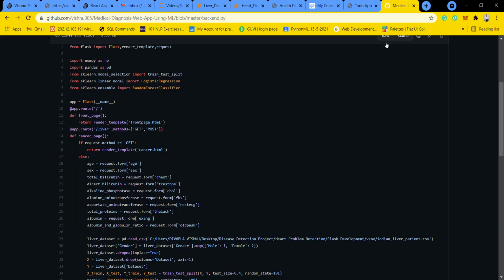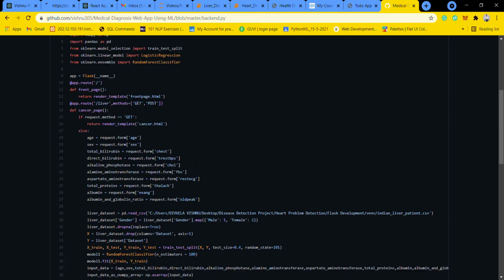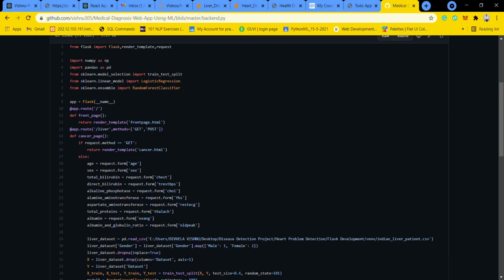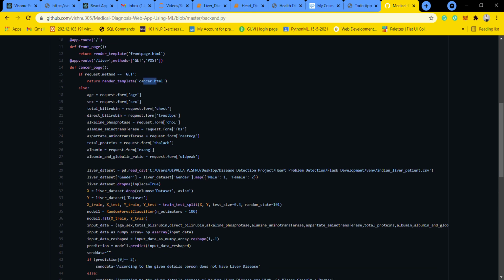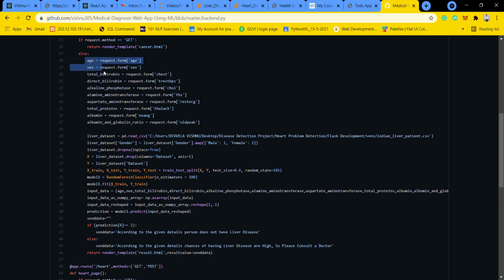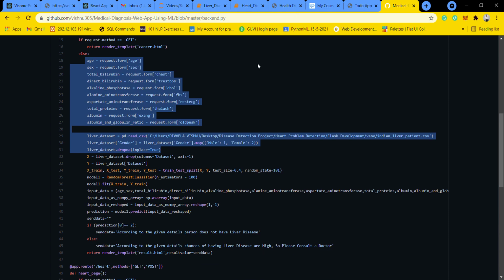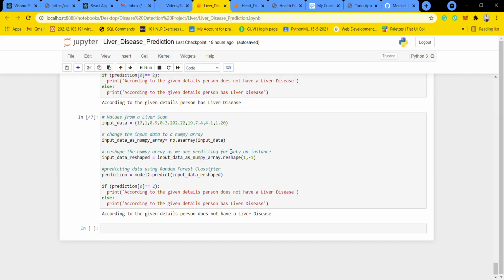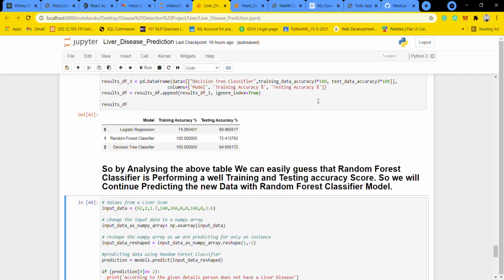I uploaded the code to GitHub. I will show how I used Flask. The home page renders the front page. According to the request from the home page, it renders the corresponding page. If we request the liver detection page, it renders the liver detection form, and after posting, it grabs those details. For our liver analysis, we use the random forest classifier algorithm.